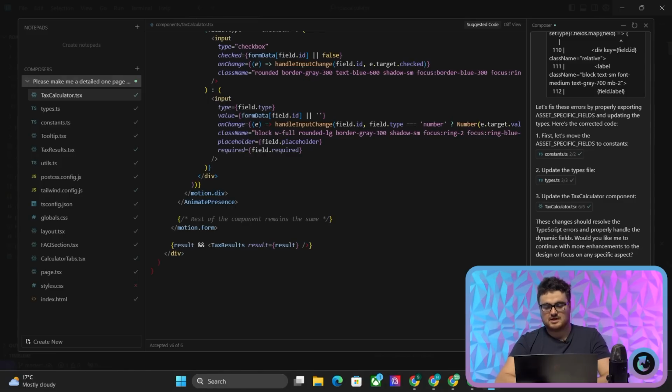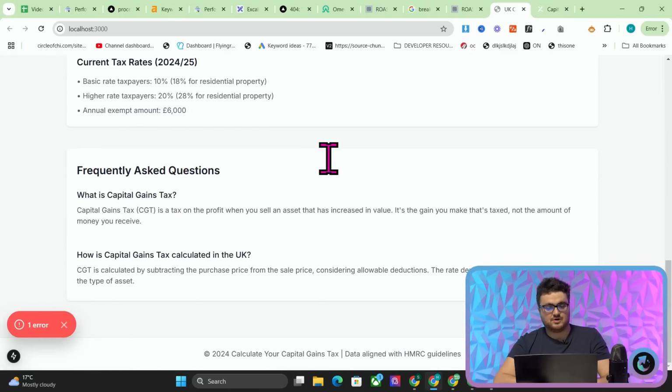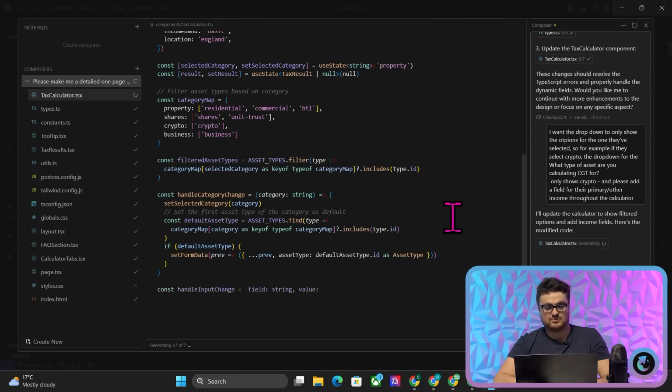I want the drop down to only show the options for the one they've selected. So for example, if they select crypto, the drop down only shows crypto. Also, please add a field for their primary other income throughout the calculator. Okay, so this should be the final change that we make before we release. Probably I would run it one more time, just saying make sure that you've mentioned all of these at least once throughout the website.